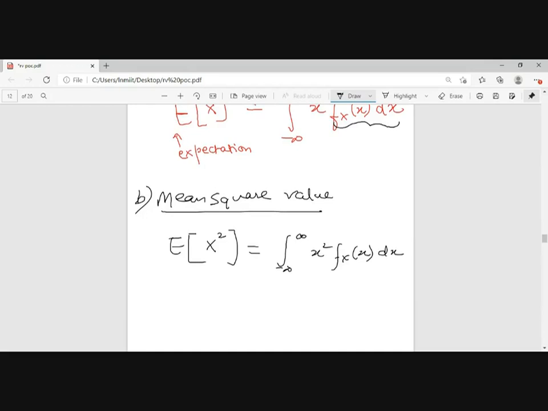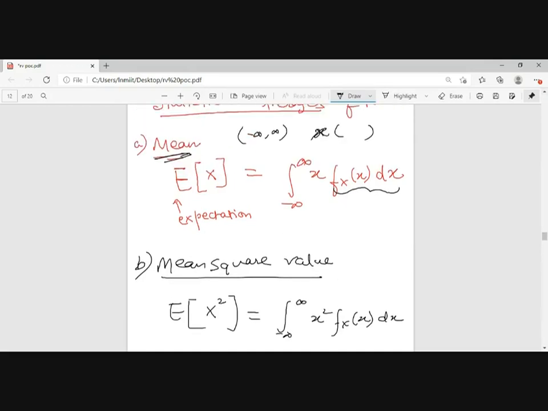Okay, so does the mean define the DC value or the AC value? The mean will always define the DC value of a random variable.